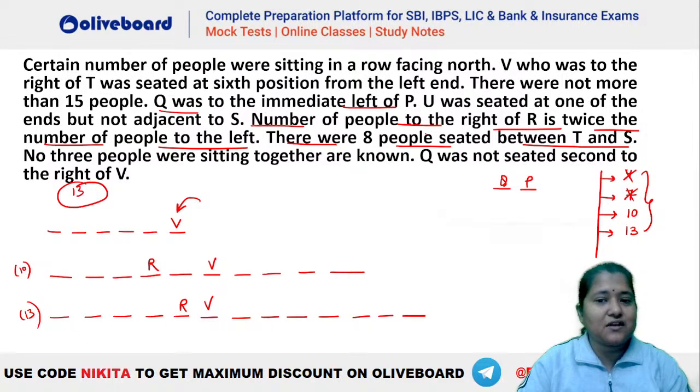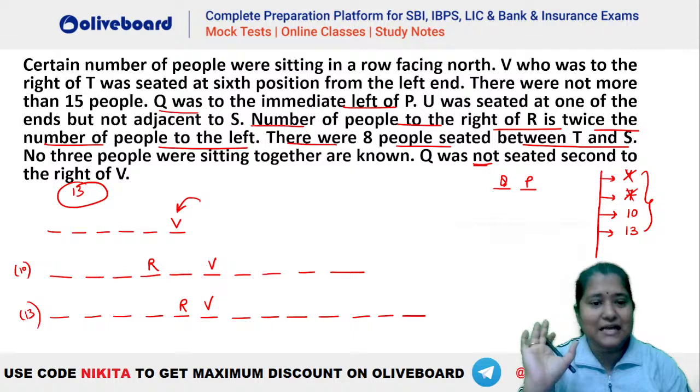आगे देखो what is given here. Then we have number of persons to the right of R is twice that of this, done. There are 8 people between T and S. No 3 people sitting together are known. Okay. Now Q was not seated to the right of V. Now we know here that there has to be 8 people between T and S. There should be 8 people between T and S.